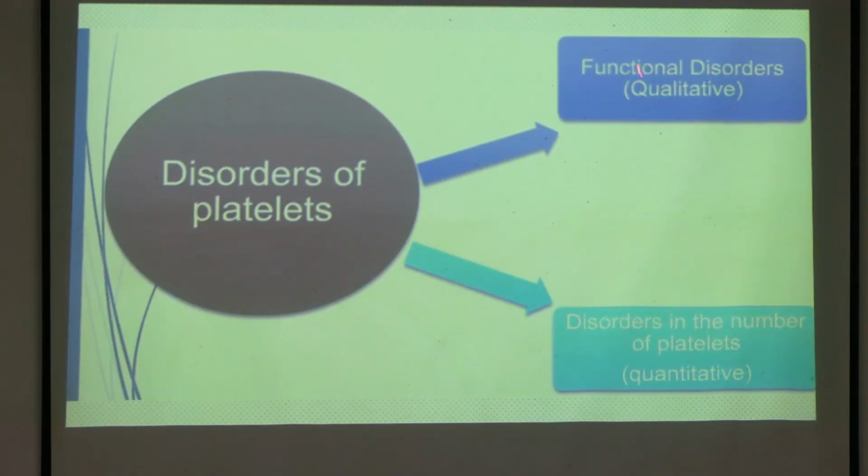Another disorder is a functional disorder. So one is a quantitative disorder, one is a qualitative disorder. In a qualitative disorder, the platelet numbers will be normal. The platelets are present in the body, but they are non-functional. The platelet cannot bind to the receptors and cannot work. Okay, is it clear? What are the two types of disorder?